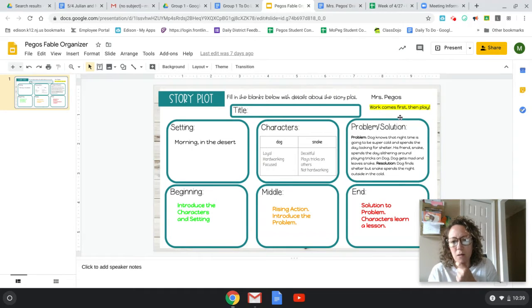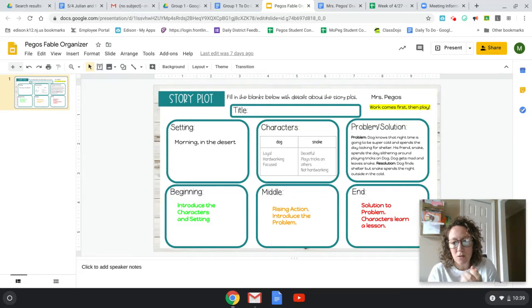So my moral is that work comes first and then play. My setting is the morning in the desert. The characters are the dog and the snake. I said dog was loyal, hardworking, and focused. I said the snake was deceitful and he plays tricks on others and he's not hardworking.